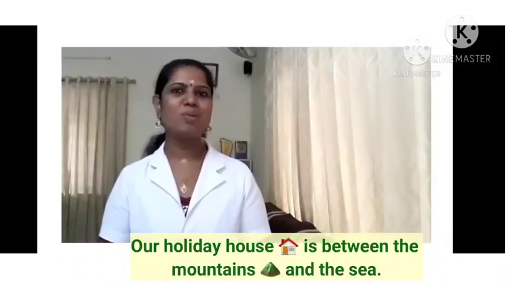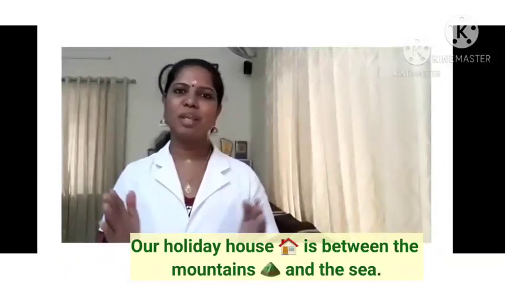Among is used when something is surrounded by others. In order to refer to two things which are clearly separated, we can use between. For example, our holiday house is between the mountains and the sea. Mountains is on one side and the sea is on the other side. So they both are clearly separated. So in between the mountains and the sea is our holiday house.